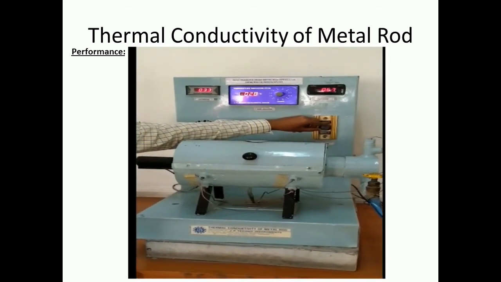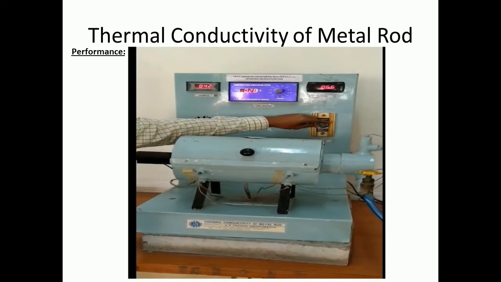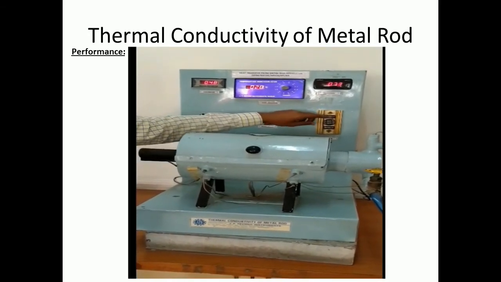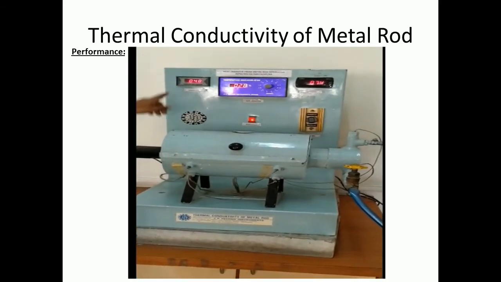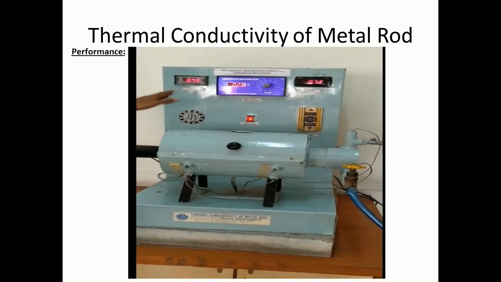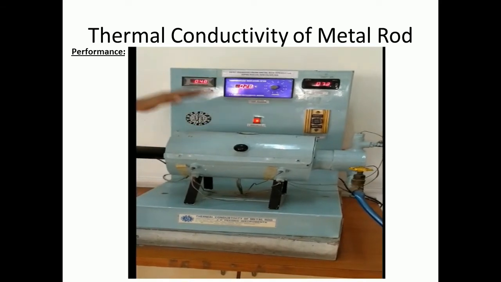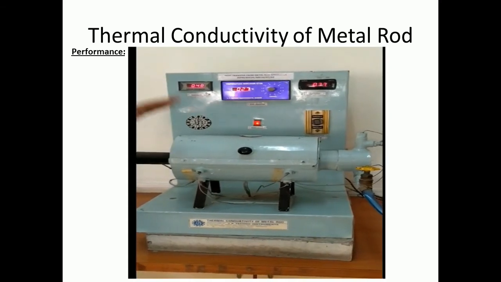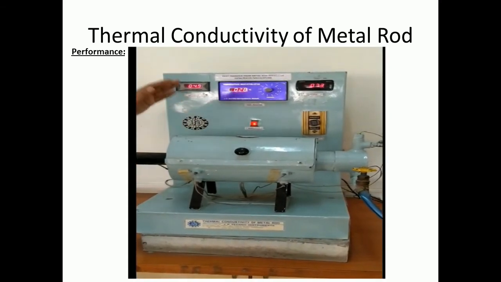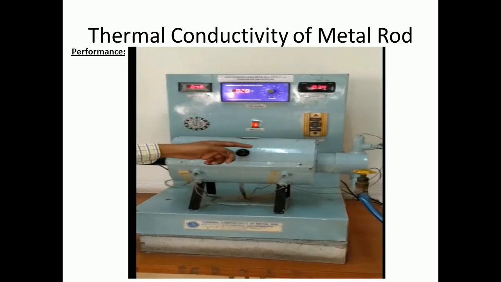You have to maintain certain voltage and current inside that setup. There is no proper reading or correct value, but you can make the voltage 40 to 60 volt, and now you have to keep this setup for steady state condition. After 1 hour or 2 hours, we are going to take the readings from the temperature indicator.